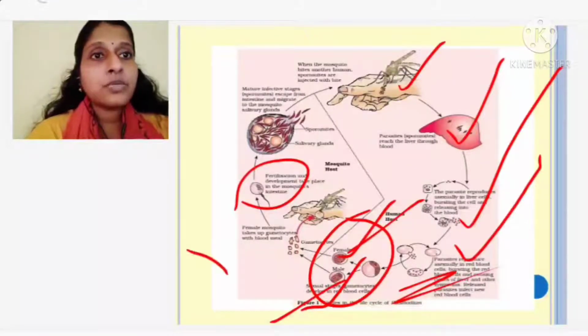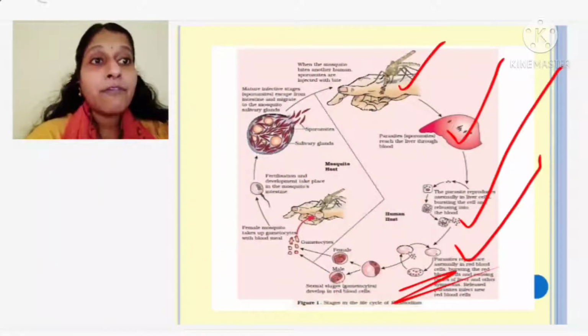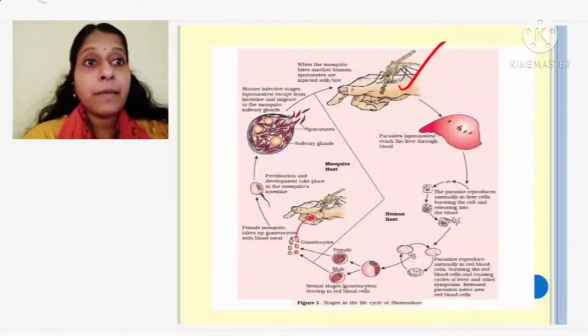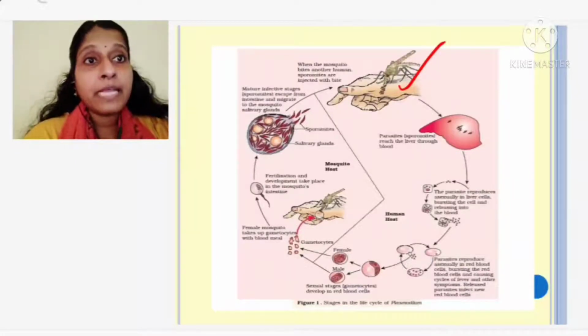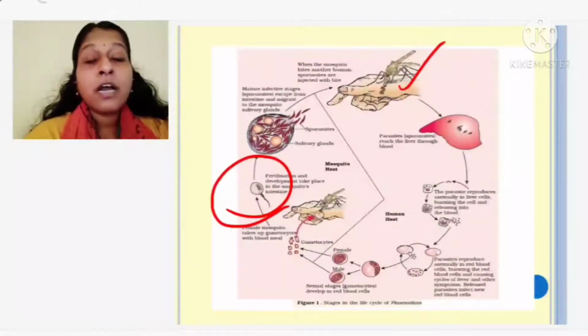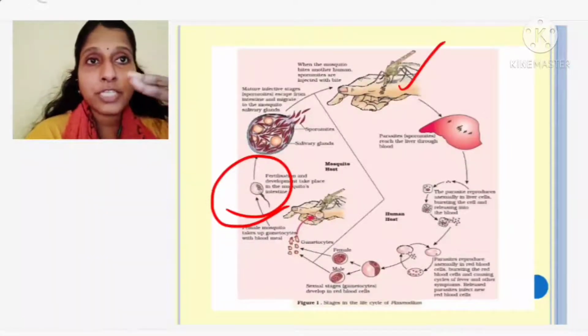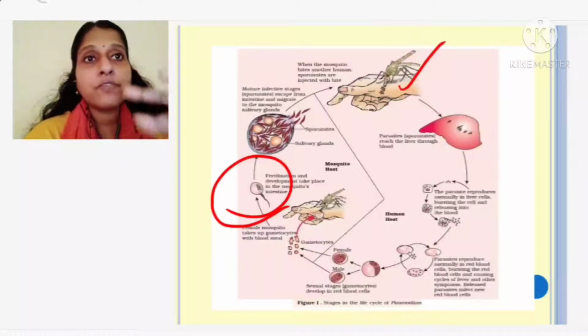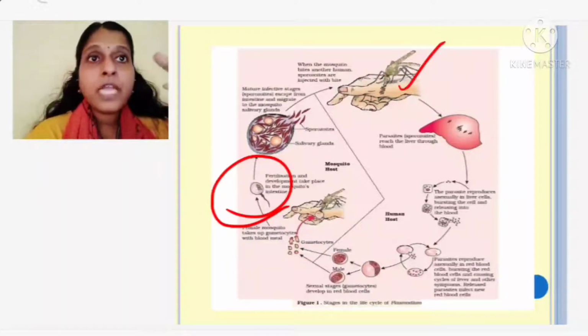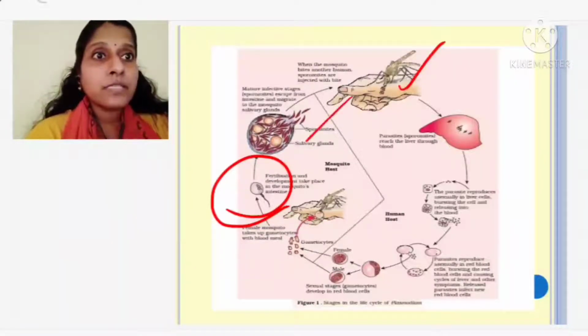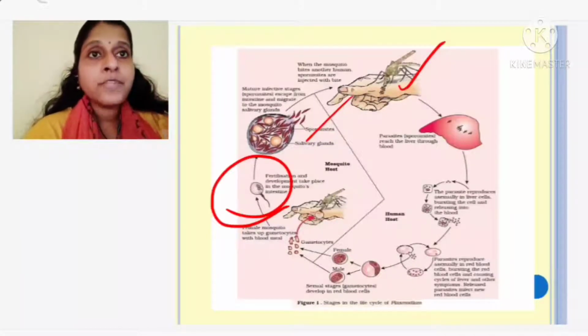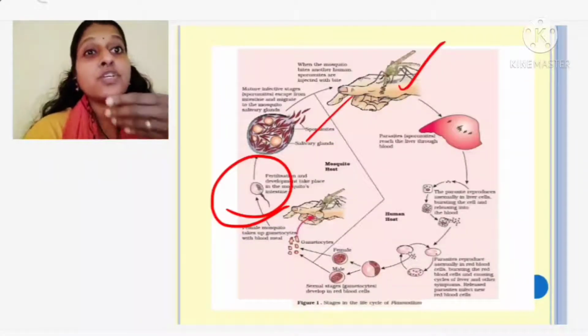When another mosquito comes and bites me, it takes in these male and female gametes. When the male gamete and female gamete reach the gut or the intestine of the mosquito, what is taking place? Fertilization is taking place, where the male gamete fuses with the female gamete to form the zygote. Now this zygote starts dividing, and they will be producing what? More sporozoites, and these sporozoites will be transferred to the salivary gland.